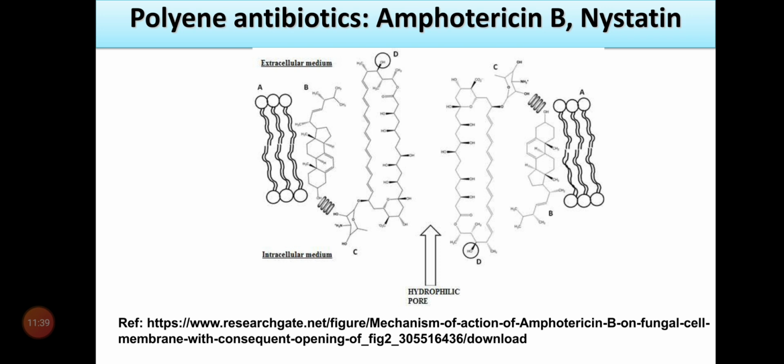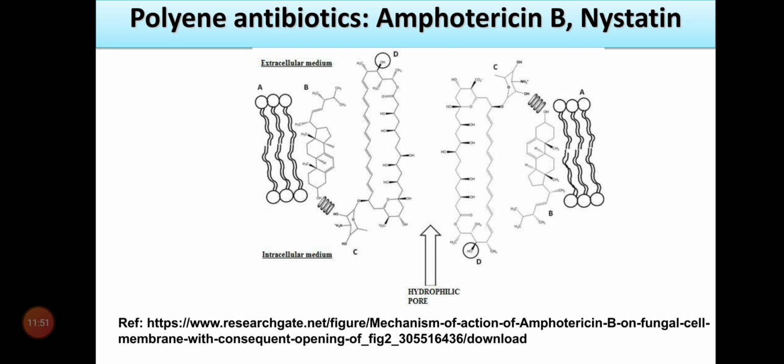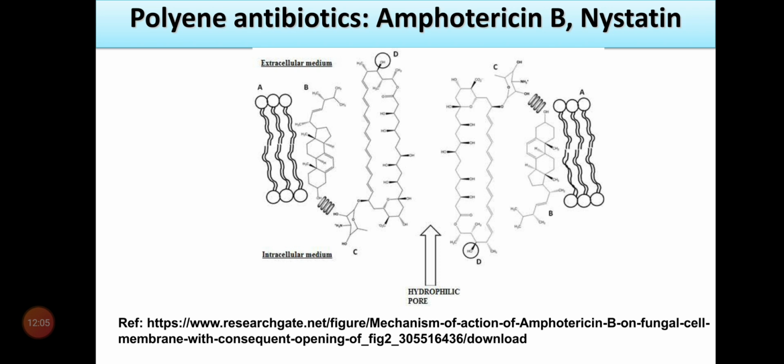A is the phospholipid membrane, B is the ergosterol, C is the mycosamine, and D is the hydroxy group of amphotericin B. This hydroxy group of amphotericin B binds to the ergosterol with the help of binding to the mycosamine. So mycosamine, ergosterol, and amphotericin B form a complex, resulting in the opening of a hydrophobic pore.